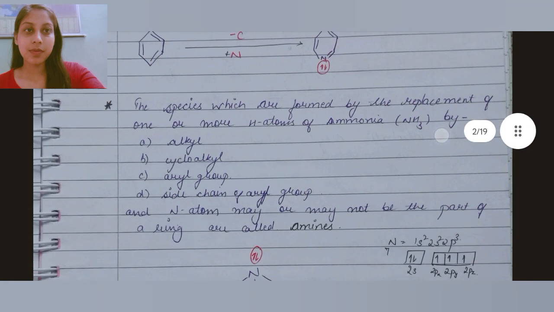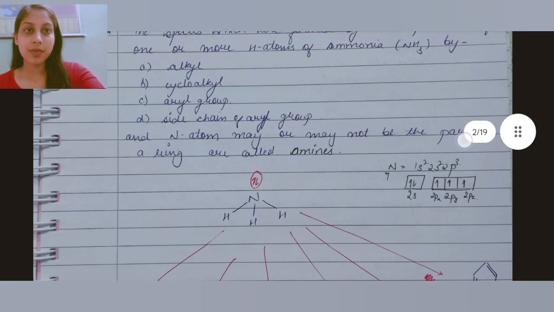The species which are formed by the replacement of one or more hydrogen atoms of ammonia NH3 by an alkyl, cycloalkyl, or aryl group, or side chain of an aryl group, where the nitrogen atom may or may not be a part of a ring chain, are called amines.